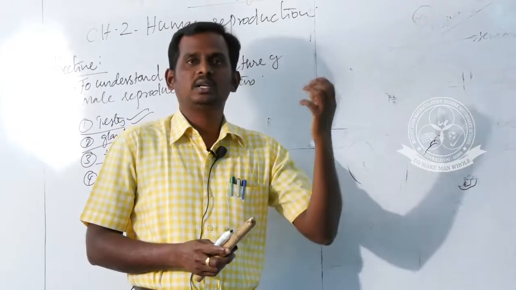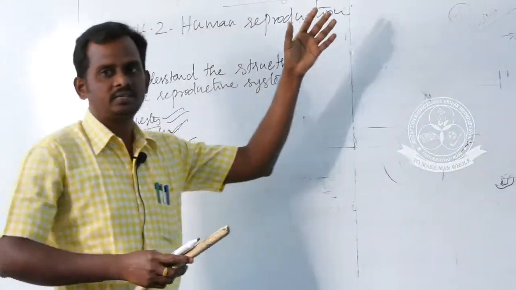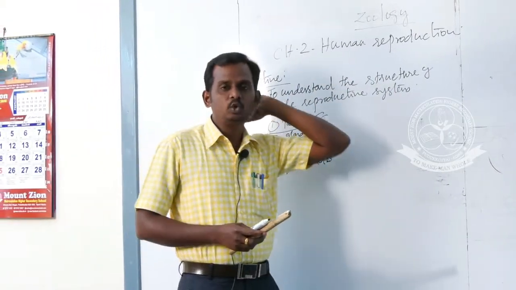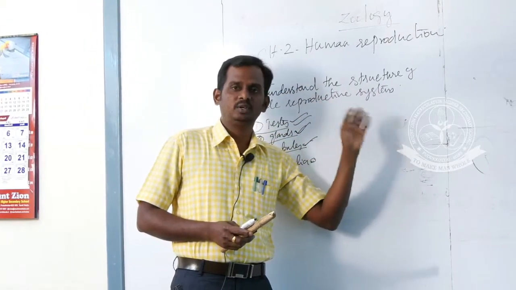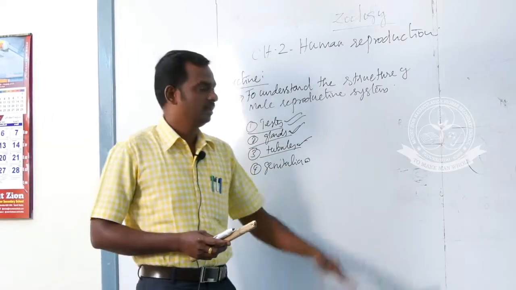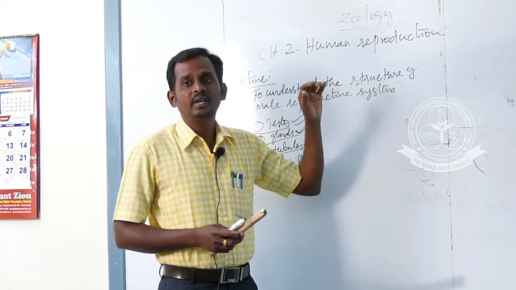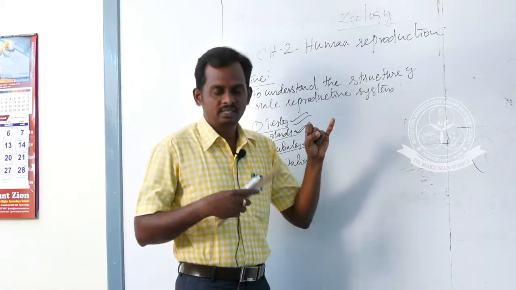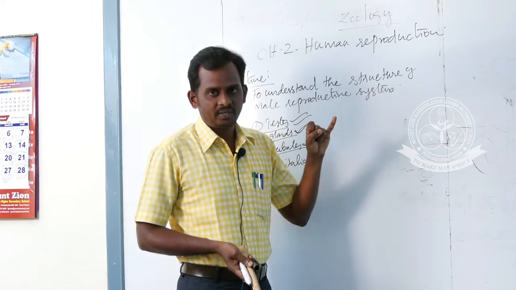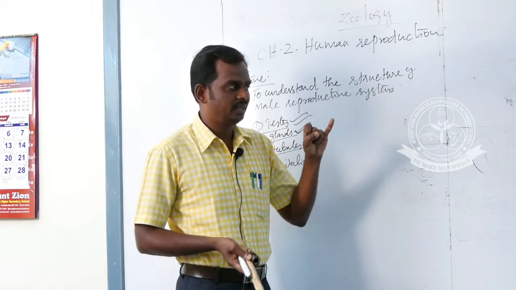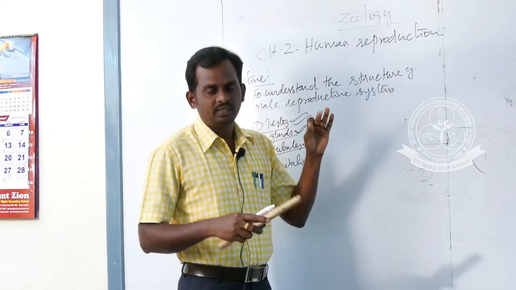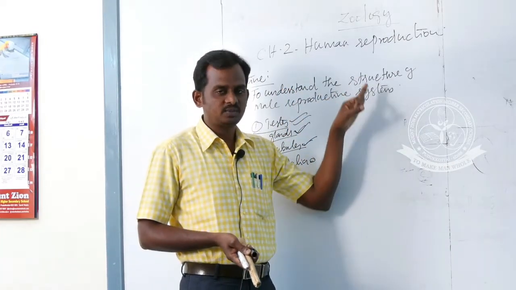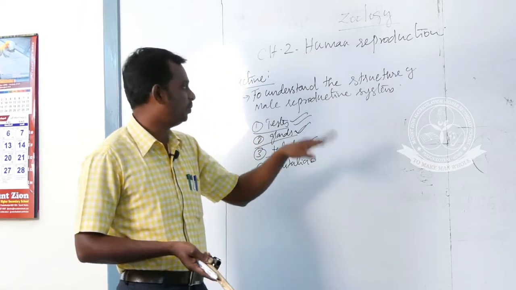We discussed several things. I am going to quickly recall what we studied in this section. We studied the human reproductive system, especially the male reproductive system. First we discussed the various functions of the reproductive system. First, it is responsible for protection of gametes, that means protection of egg and sperm, then transport of sperm, then nourishment of sperm. These are the various functions of the reproductive system.